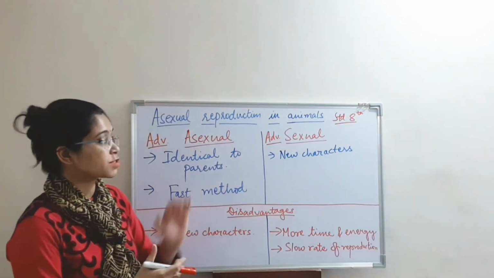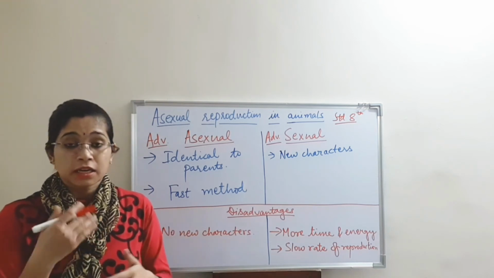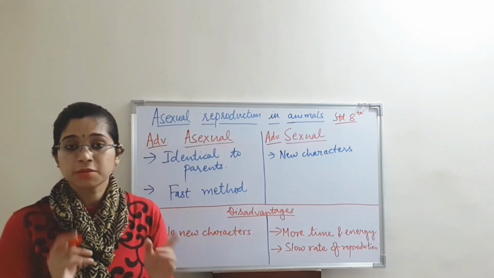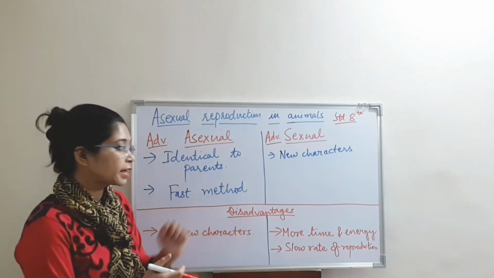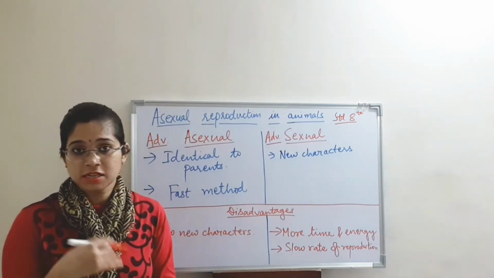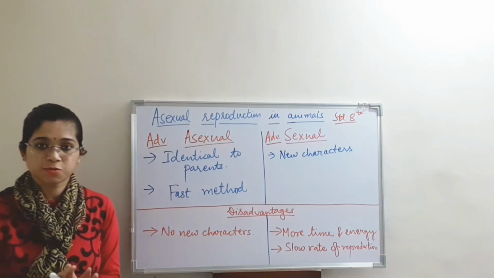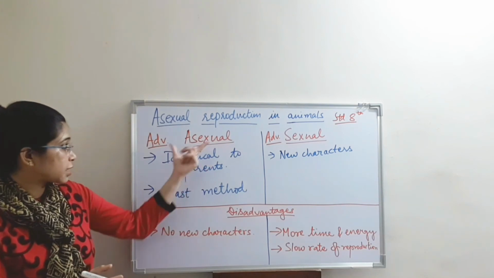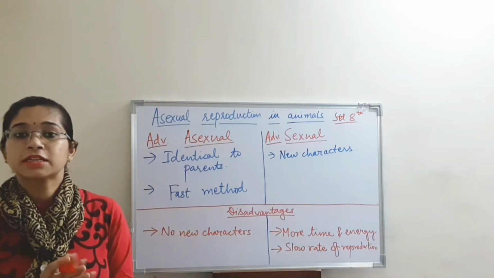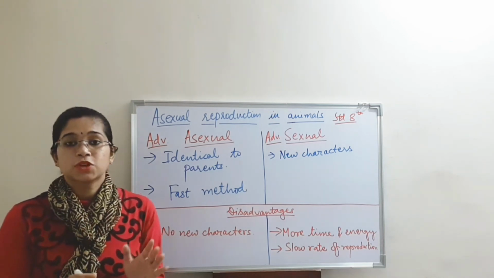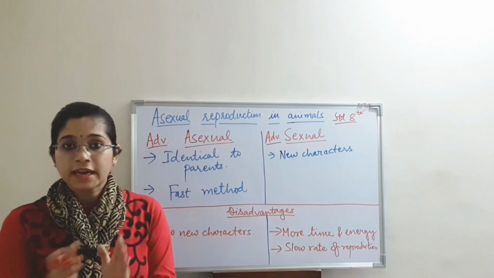Then the advantages of sexual reproduction: because two parents are involved, new characters are produced. That is the most important thing about sexual reproduction. The disadvantage is that more time and energy is consumed. Also the speed is very slow. It is not a fast process as we studied in asexual reproduction. So this was all about the advantages and disadvantages. In the next video we will be talking about metamorphosis of a butterfly and a frog.